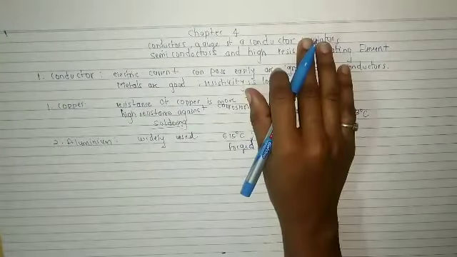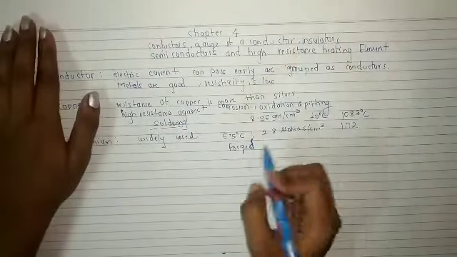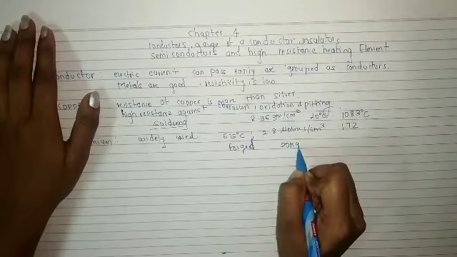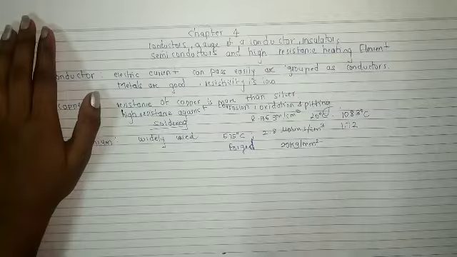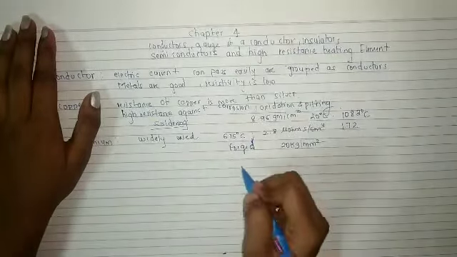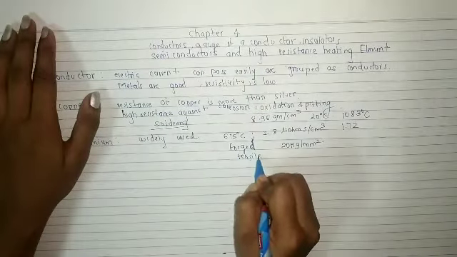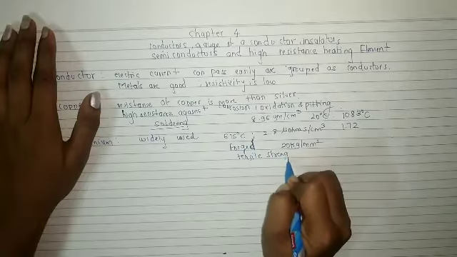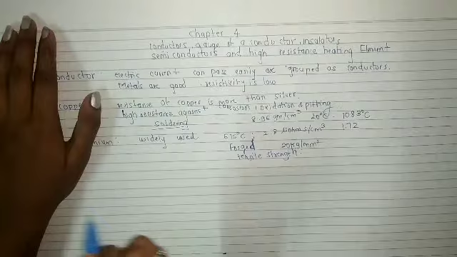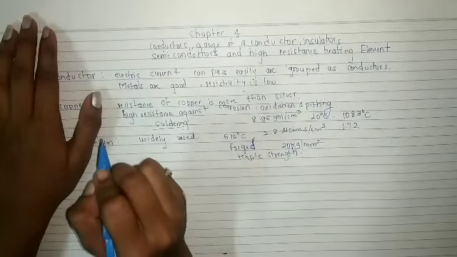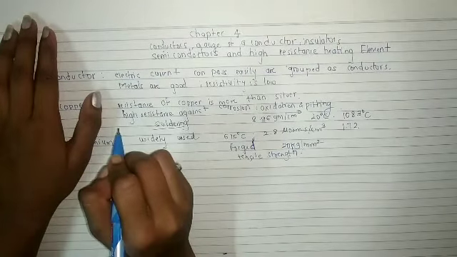Aluminium tensile strength is 20 kg per square millimeter. Tensile strength means the resistance of material to breaking under tension.